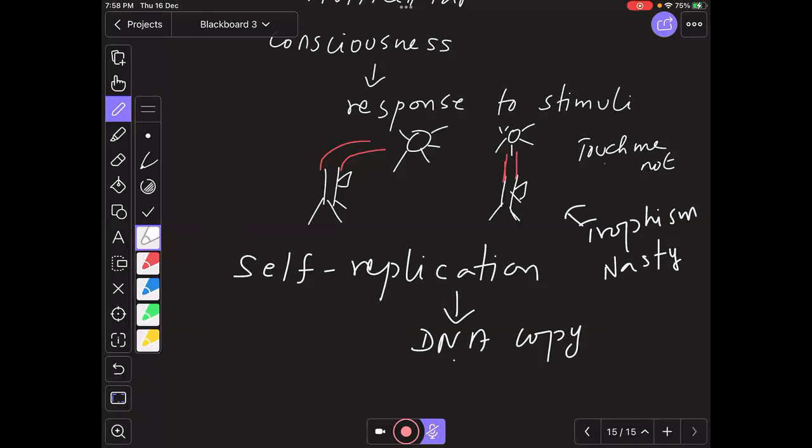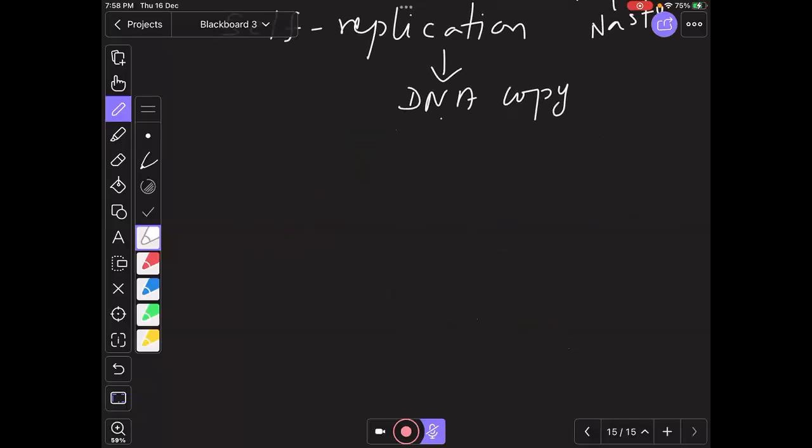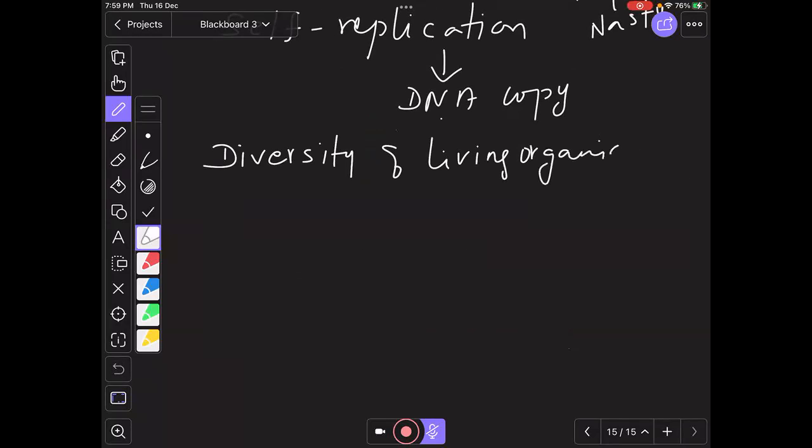We just started with the introduction of what is living. Now we know all organisms are living because of all these characteristics. What is this diversity of living organisms? The next part we talk about is diversity of living organisms or the living world.